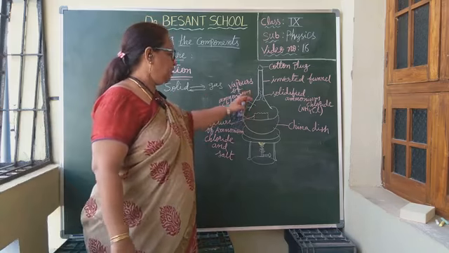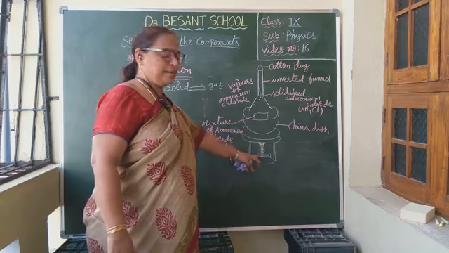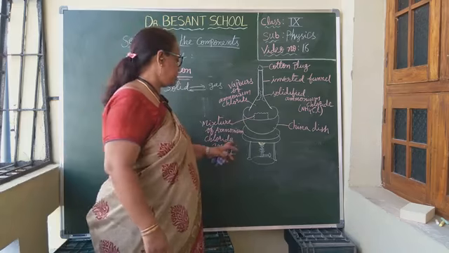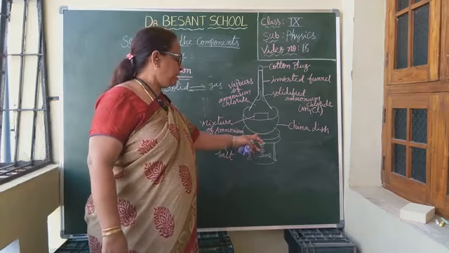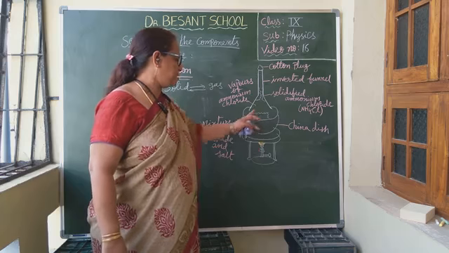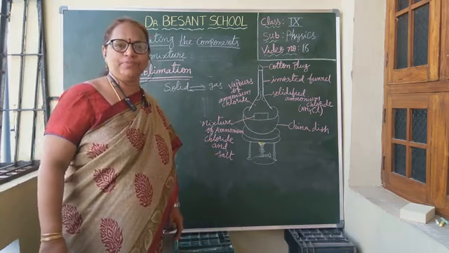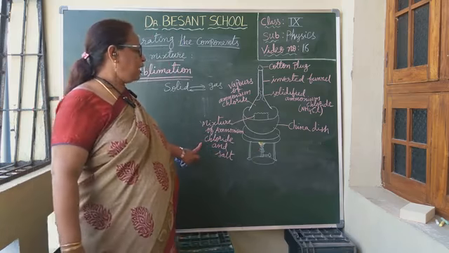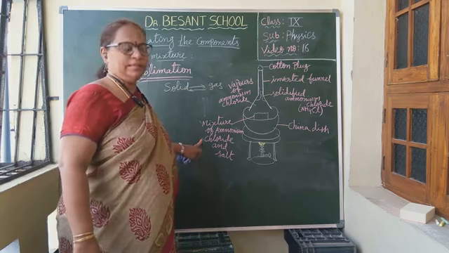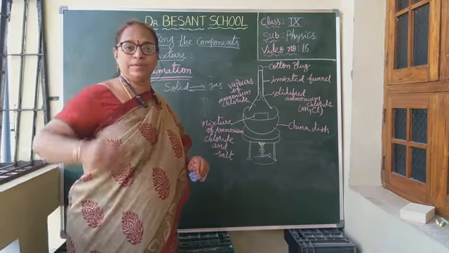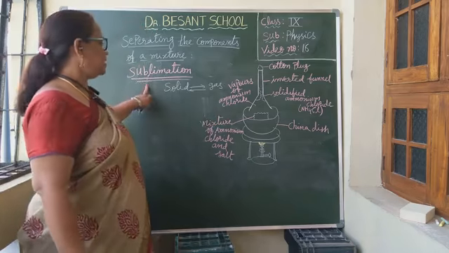Okay, children? Now this is the arrangement, and place the Bunsen burner under the stand and start heating this mixture. First you will heat the china dish. The heat will pass from the china dish to the mixture of ammonium chloride and salt. Clear, children? Now what will happen after heating? This ammonium chloride will convert into vapors because of the process of sublimation.